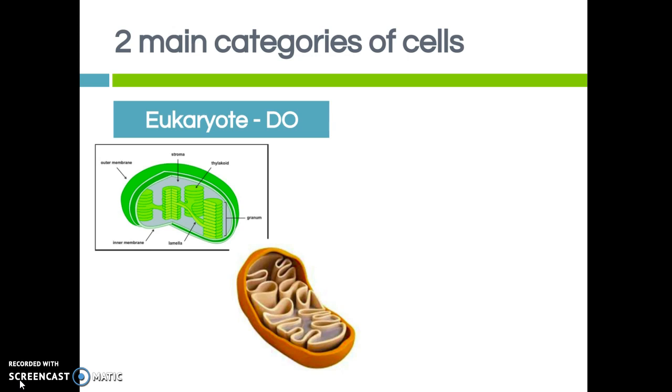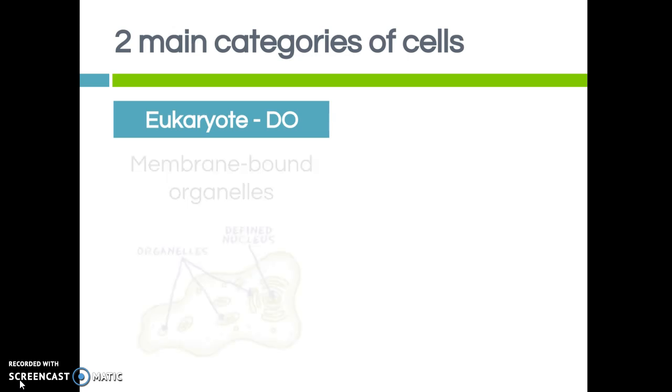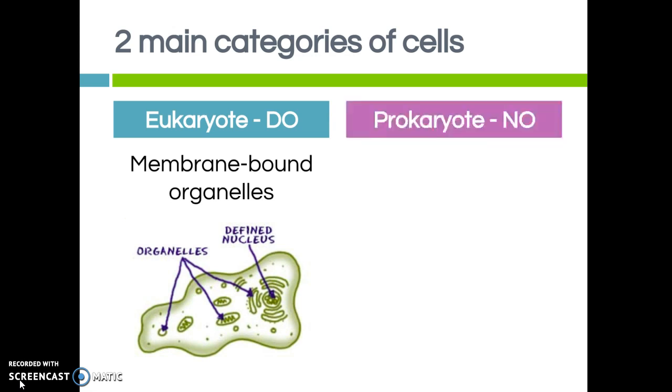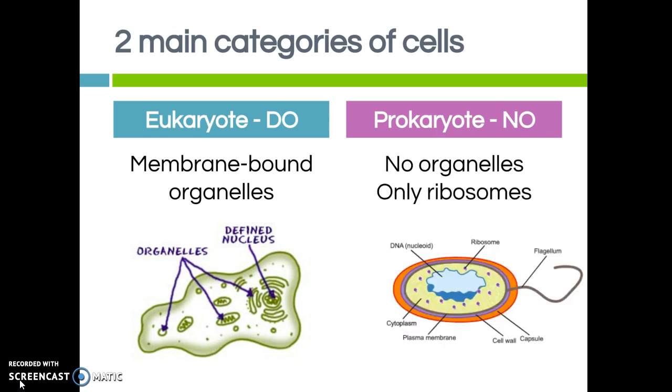So they'll have things like the Golgi body, the lysosome, the vacuoles, because they have membrane-bound organelles. However, prokaryotic cells, pro means no, don't have membrane-bound organelles. In fact, they only have ribosomes because all cells need ribosomes to make proteins from the DNA. So pro, no organelles, eu, you do.